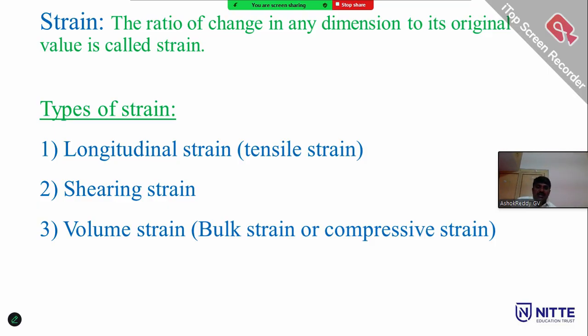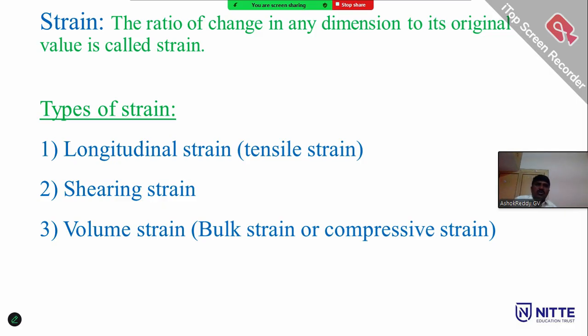So strain is the ratio of the change in dimension to the original dimension. There is no unit for strain because it is the ratio of two quantities having the same units: change in energy to original energy, change in length to original length, change in volume to original volume.